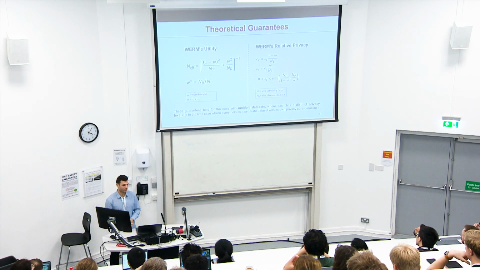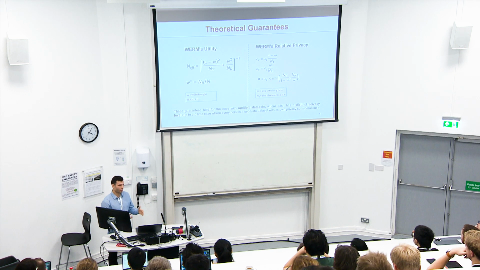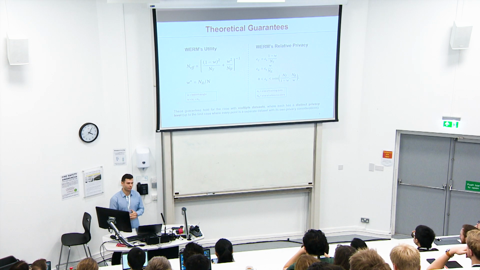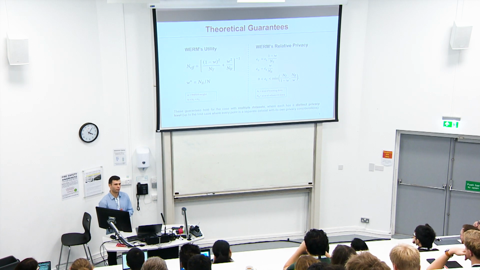So we also derive guarantees on its relative privacy. And this is an important point: the relative privacy is the relative privacy of the training and the reference data. We're not using this with differential privacy. However, to derive these guarantees, we conduct a thought experiment where we say, what if we train WERM with differential privacy, like DPSGD? Then we would end up with a resulting epsilon value, epsilon 0. And we can see that if we did that, we would derive these epsilon values, epsilon t and epsilon r, which would be the privacy with respect to the training data and the privacy with respect to the reference data.